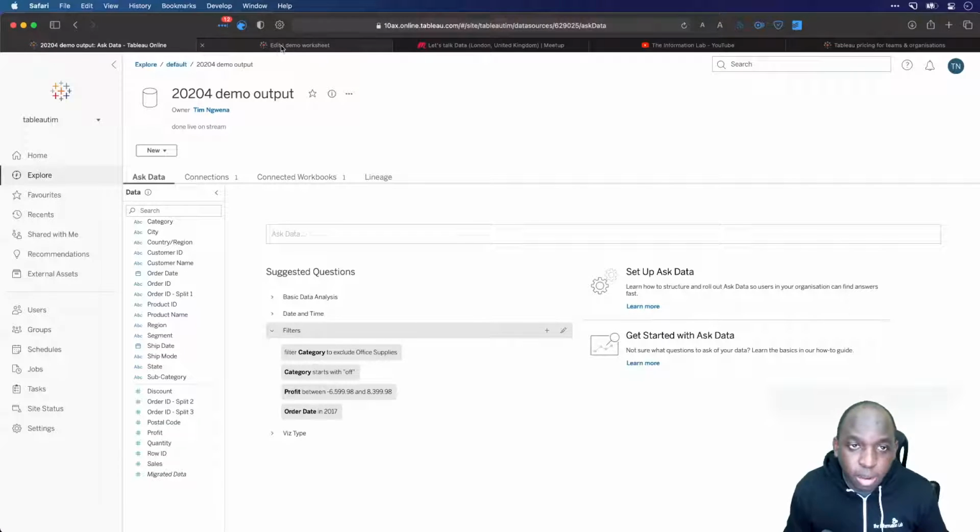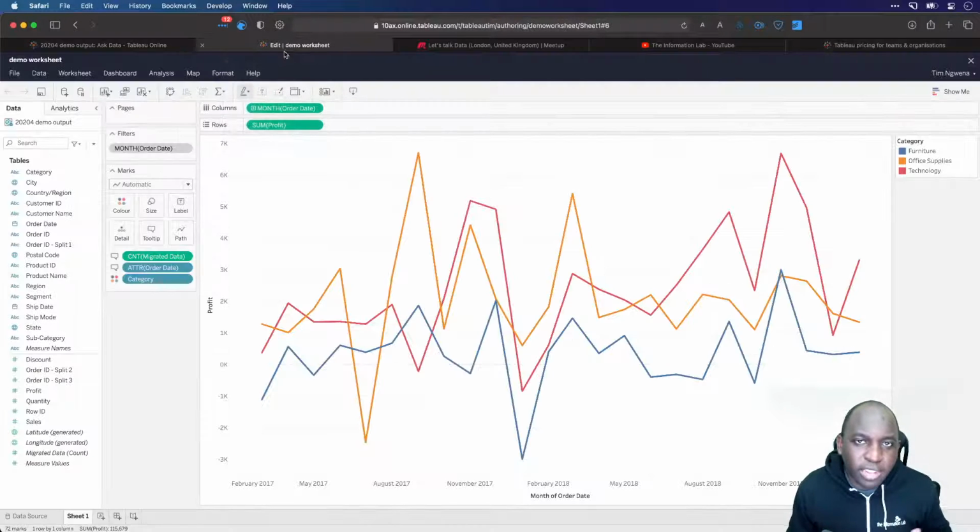A while back, I wasn't able to type and get a smooth answer like I just did. It's a lot smoother, and it's a lot faster to work with.